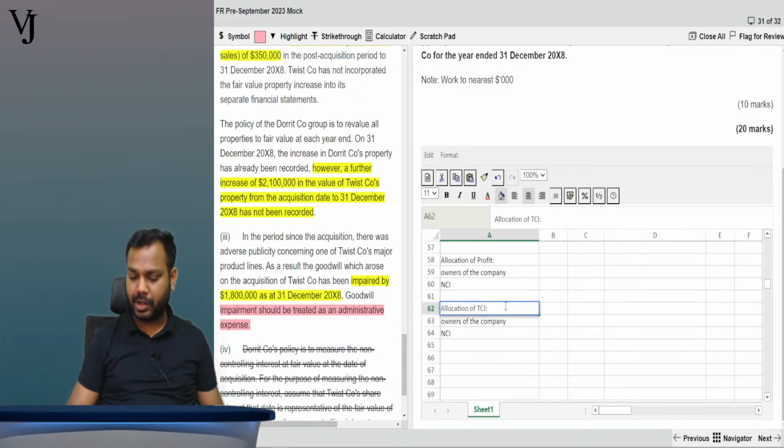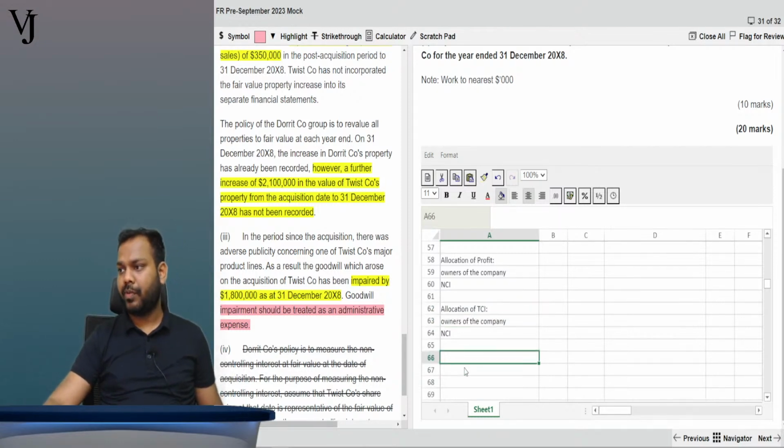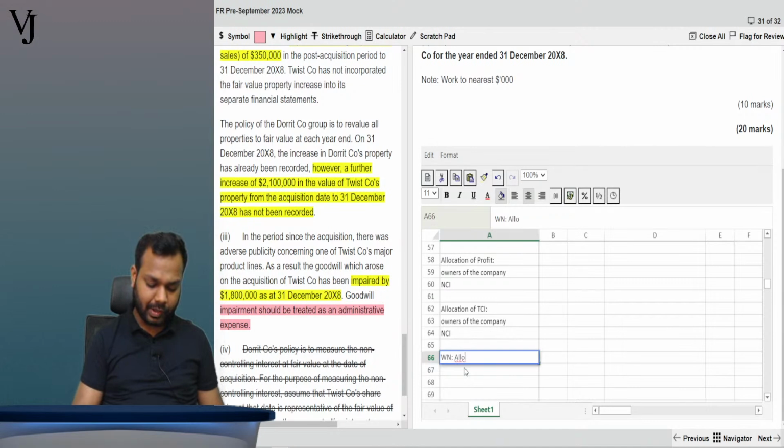Total comprehensive income. Okay, again, let's prepare a working note for allocation of profit to NCI.